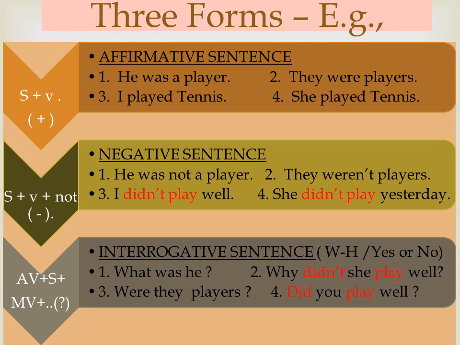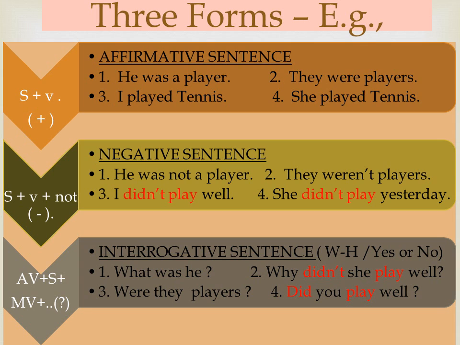The structure of interrogative sentences: WH question plus past tense verb plus subject. What was he? He was a player. Why didn't she play well? She was sick. Were they players? Yes, they were. Auxiliary verb plus subject plus main verb is also another structure of interrogative sentence. Did you play well?